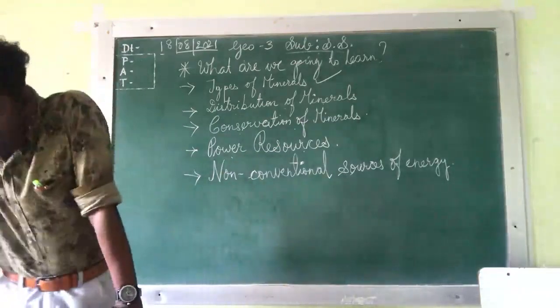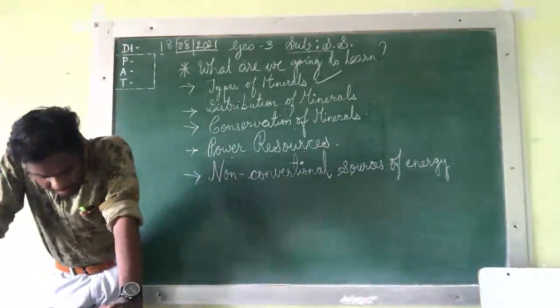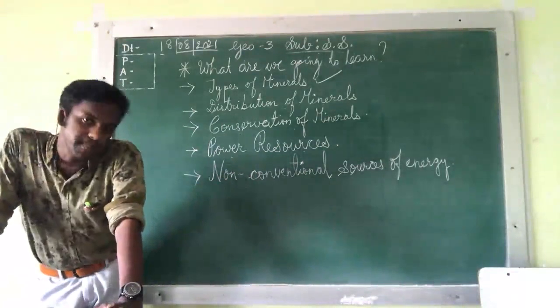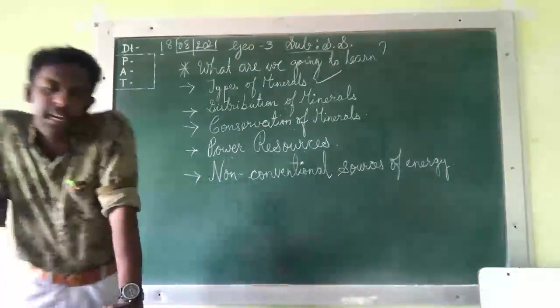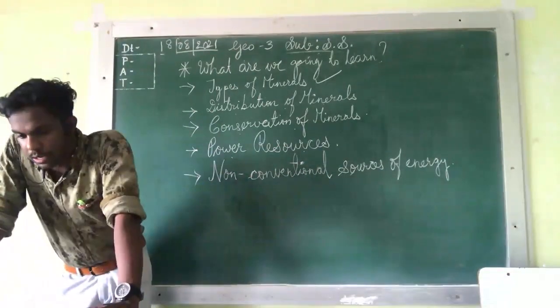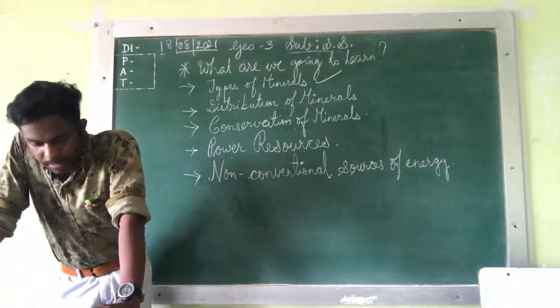They are classified into two, metallic and non-metallic. Now when we talk about metallic, it has also got two subtypes. Which are they? One is ferrous and the second is non-ferrous. Ferrous metallic and the second is non-ferrous metallic.